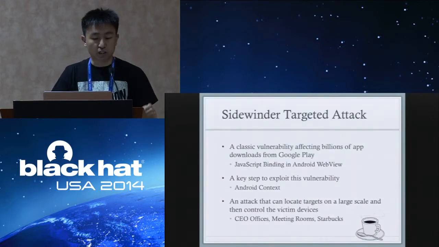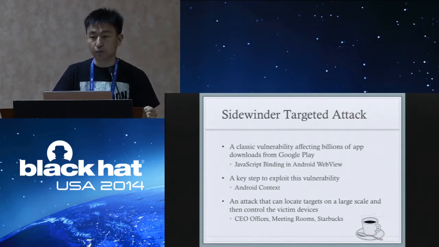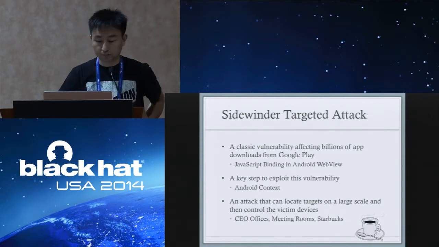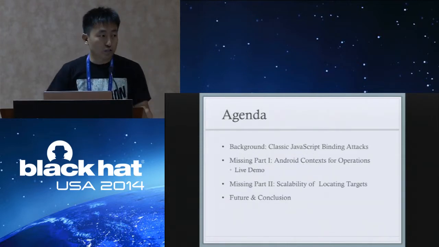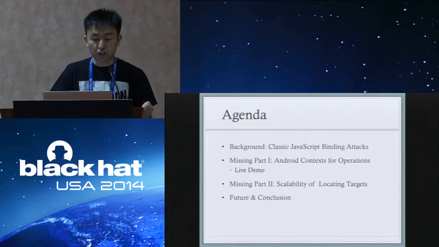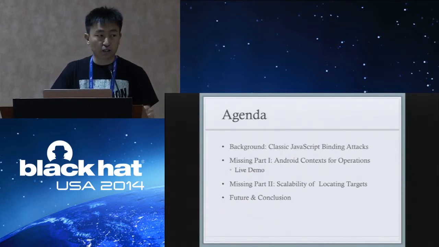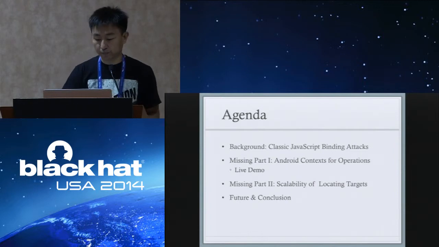This talk is about a classic vulnerability affecting billions of app downloads from Google Play, and a key step to exploit this vulnerability to its full strength. An attack can locate targets on a large scale and then control the victim device. First, we will briefly introduce classic JavaScript-binding attacks, and then we will discuss two important missing parts that turn this attack into a really powerful targeted attack.